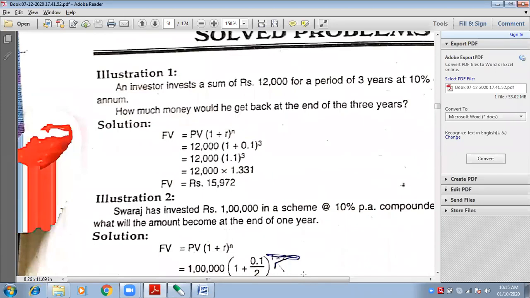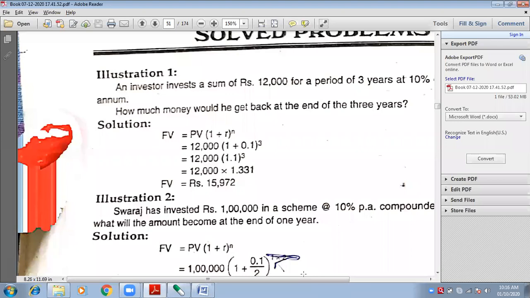Look at this question number 1. An investor invests a sum of rupees 12,000 for a period of 3 years at 10% rate of interest per annum. It is 10% R, rate of interest R. This is the amount of interest that you are earning, 10 percent.